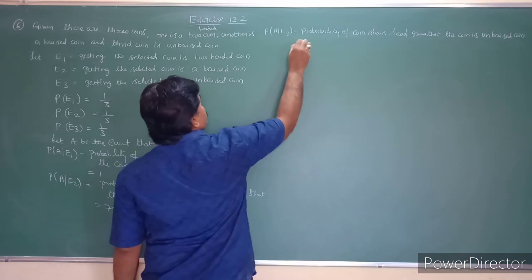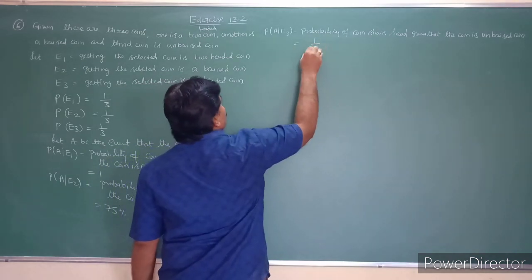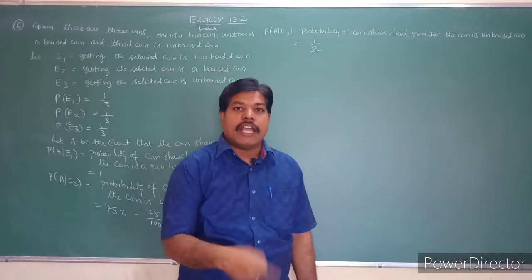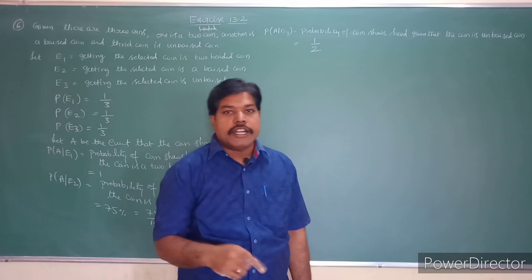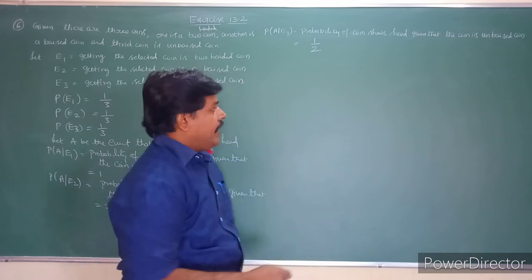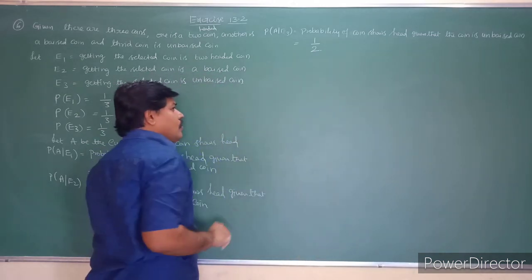So what is this probability, students? If it is an unbiased coin, the probability of getting the head is 1 by 2. If it is a normal coin, what is the probability of getting the head? It is 1 by 2. What is the probability of getting the tail? It is also 1 by 2. It is a normal coin. Are you understanding that?